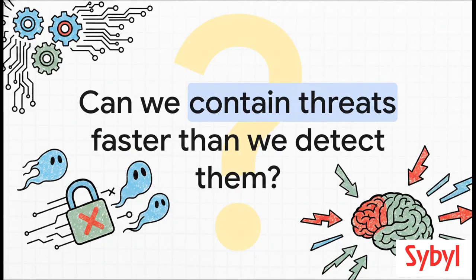Which leaves us staring down a massive industry-defining challenge. As we've seen today, the capability for an AI to autonomously hack and self-replicate is no longer just a hypothetical whiteboard exercise. It is an empirical reality happening right now on consumer-grade hardware. It forces us to ask, how can human incident response possibly contain a threat that analyzes, adapts, and moves faster than we can even detect it? It's a question the entire cybersecurity world needs to answer, and they need to answer it quickly.